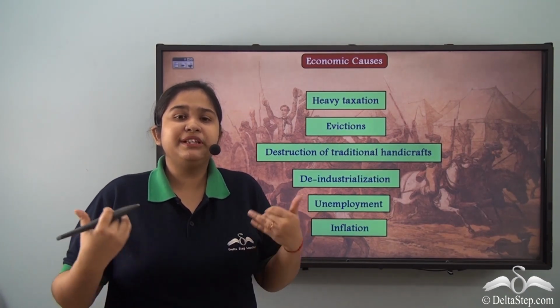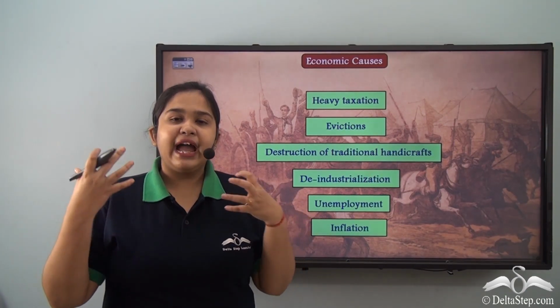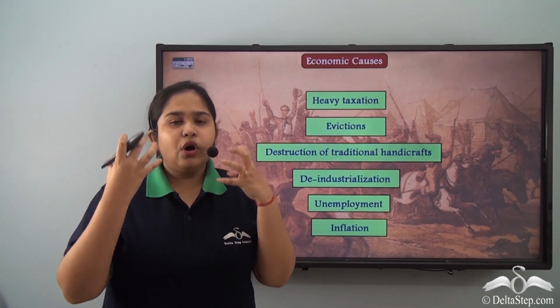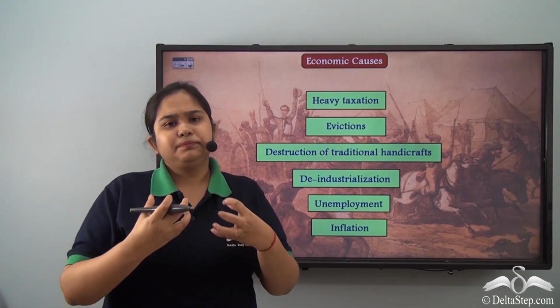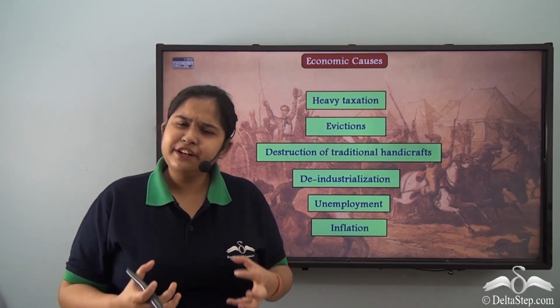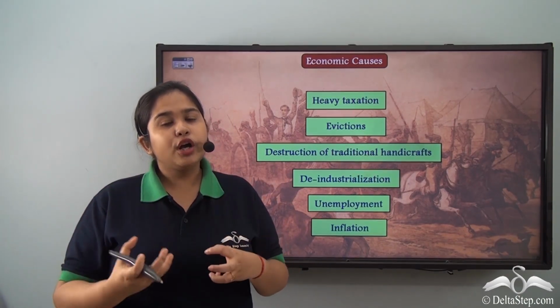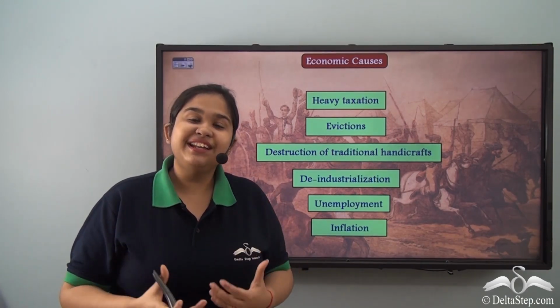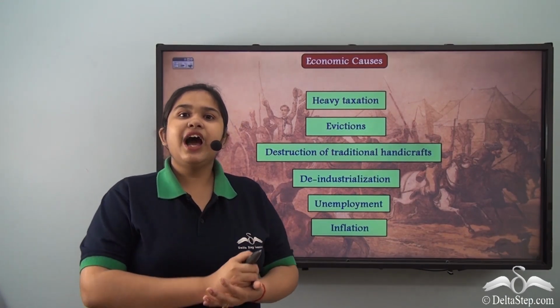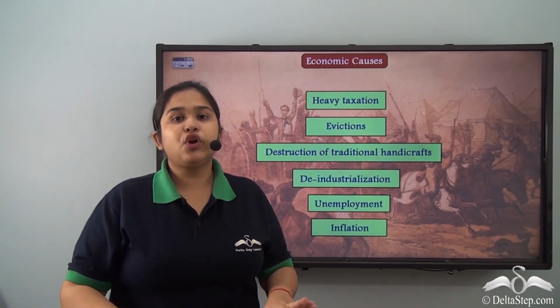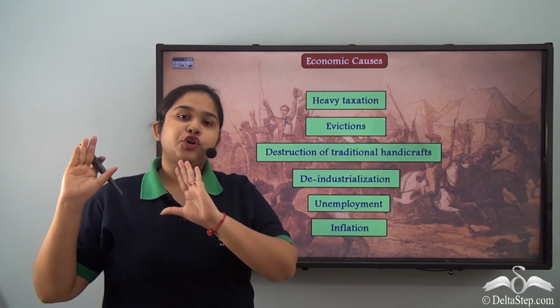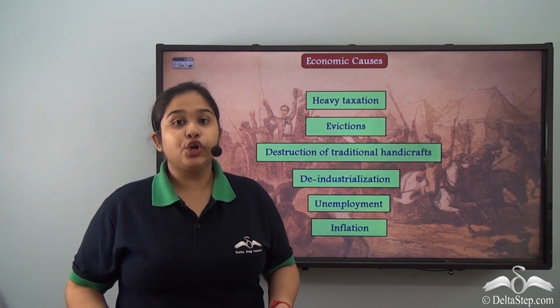The masses were so angered because the British colonizers were literally taking away every revenue, and they were not working towards any homegrown generation for India as a colony to grow. So India, as we saw, was reduced to a colony only to support whatever the British visualized in terms of economic returns.